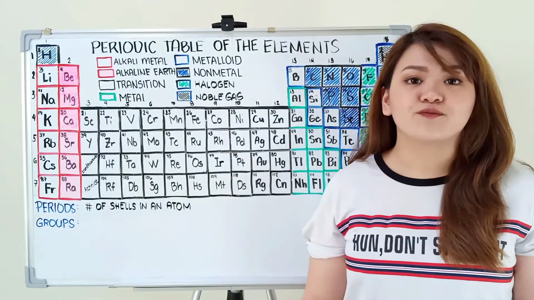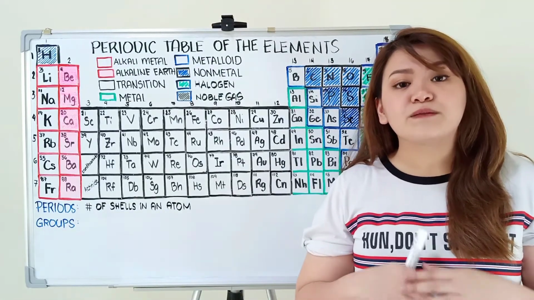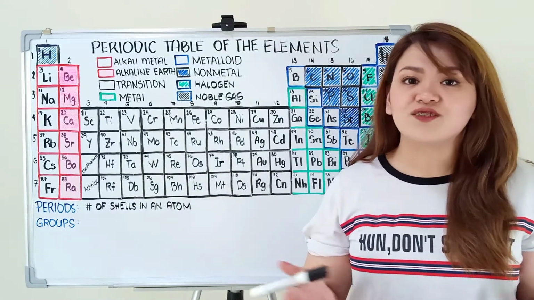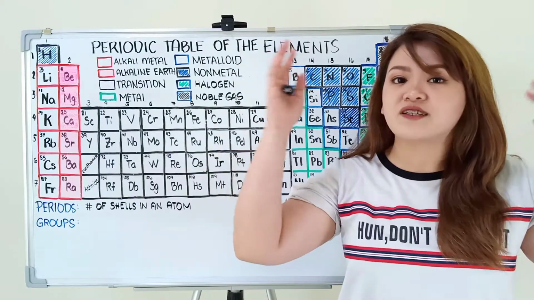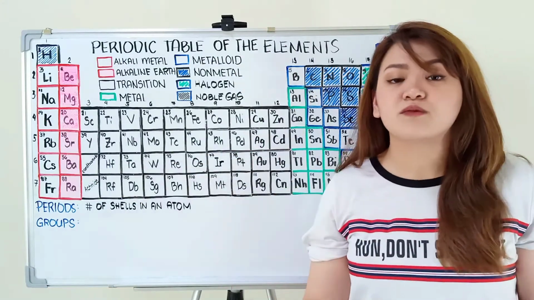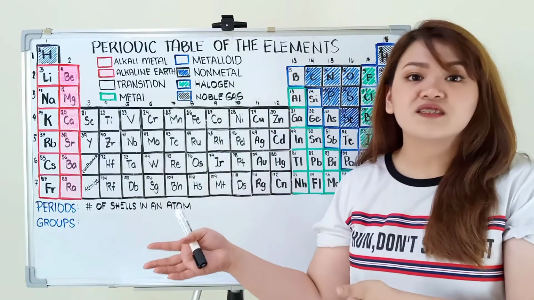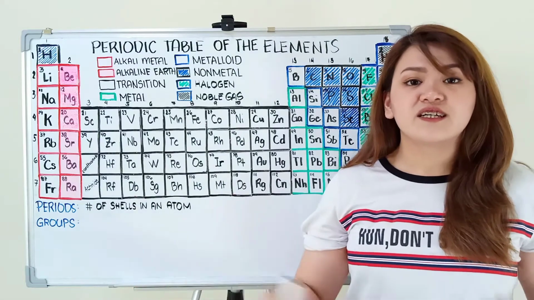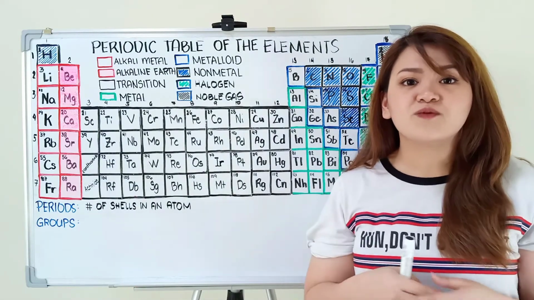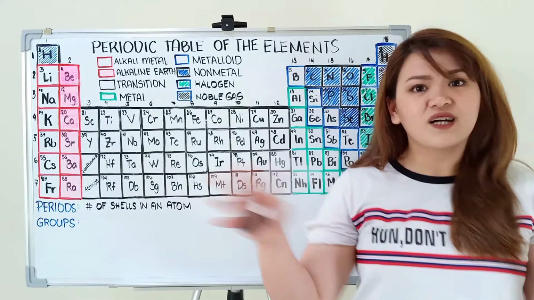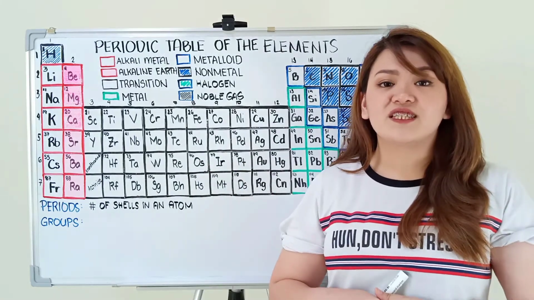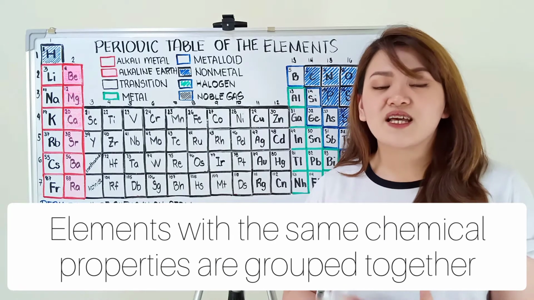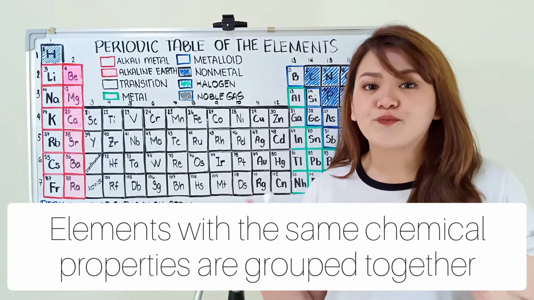And then we have groups. We usually group similar things together. Katulad na lang sa grocery store. Di ba magkakasama yung toiletries, meron tayong fruit section, vegetable section, we have the meat section, frozen goods, etc. So imagine pag pumunta ka sa grocery store, tapos magkakahalo yung mga yon. Di ba magulo? So ganun din sa periodic table. Elements with the same chemical properties are grouped together.